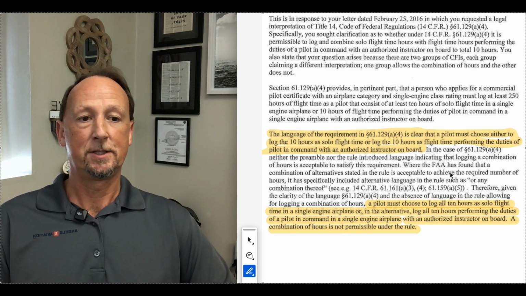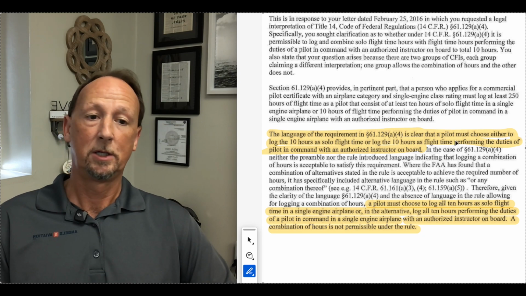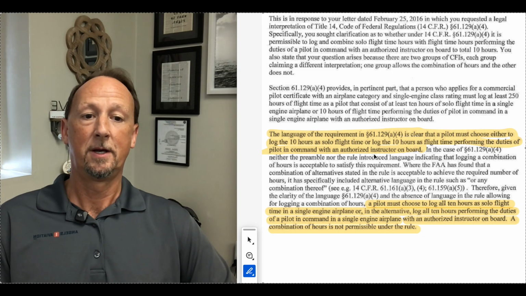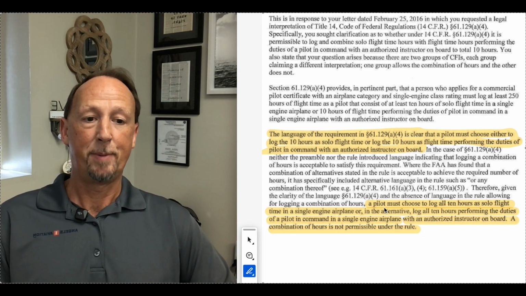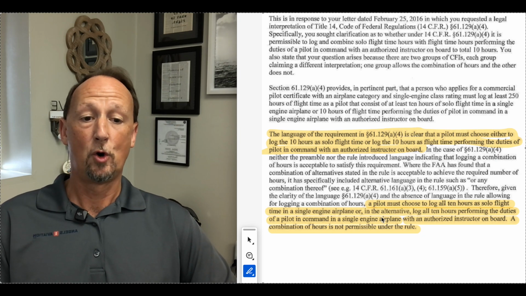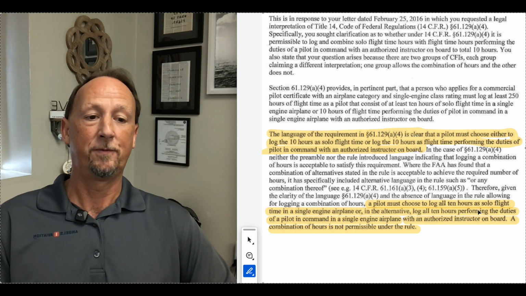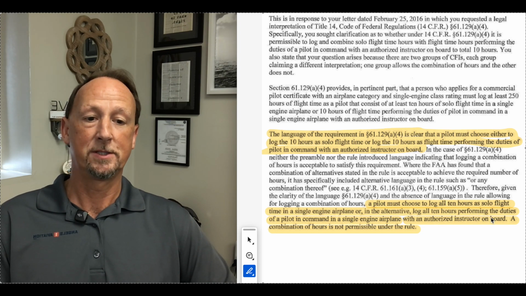As it says in the legal interpretation, the language of the requirements in 61.129(a)(4) is clear that a pilot must choose either to log the 10 hours of solo flight time or log the 10 hours as flight time performing the duties of pilot in command with an authorized instructor on board. A pilot must choose to log all 10 hours as solo flight time in a single-engine airplane. The example was a single-engine airplane in this case. Or in the alternative, log all 10 hours performing the duties of a pilot in command in a single-engine airplane with an authorized instructor on board.